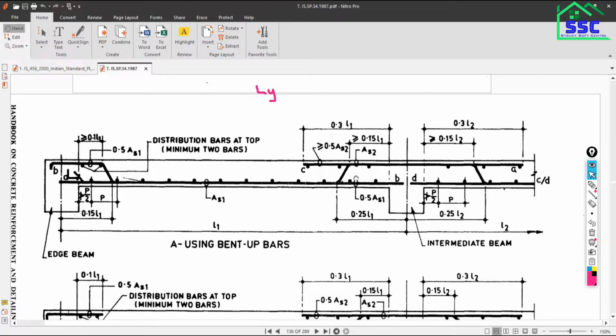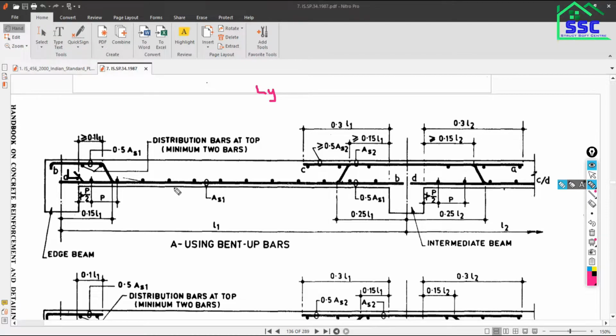Over the continuous support, similar to a beam, there will be a negative moment over the support. Beams and slabs are almost the same. Their structural behavior, their flexural behavior, everything is the same. That's why their design steps are also the same, their scheduling steps are the same, and their detailing steps are the same.